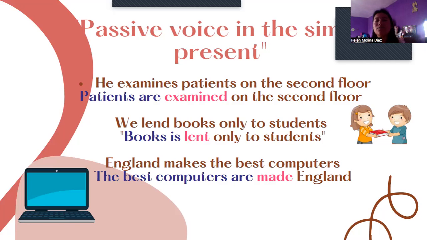England makes the best computers is in the active voice. And the passive voice is: the best computers are made by England. The best computers are is the object plus verb to be. Made is the verb in present simple, and England is the subject.